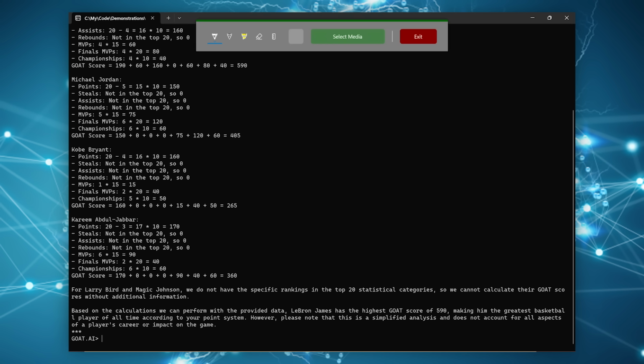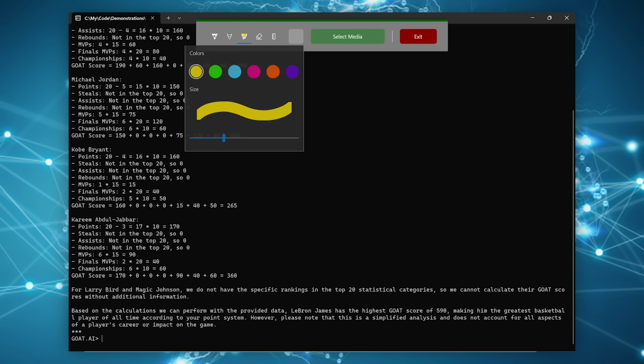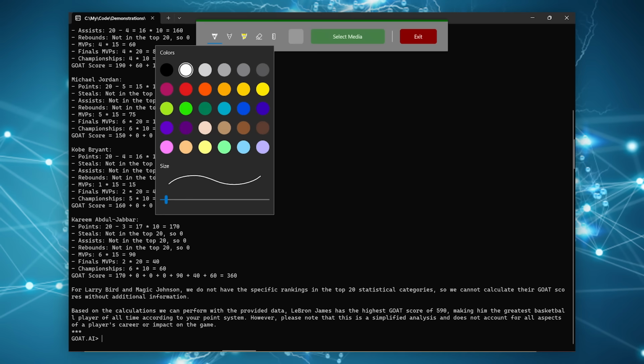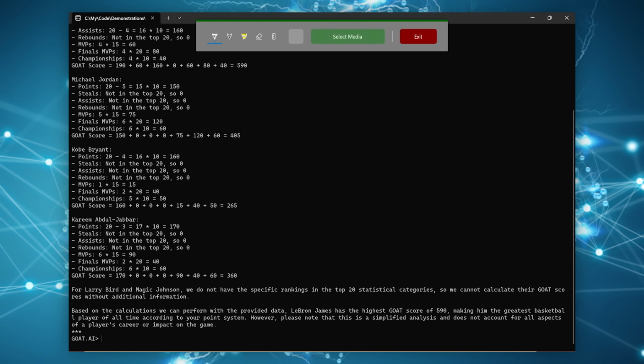So let's take a look at it and pause it here. Okay. And at the bottom, you can see it says, based on the calculations we can perform with the provided data, LeBron James has the highest GOAT score of 590, making him the greatest basketball player of all time, according to your point system. However, please note that this is a simplified analysis and does not account for all aspects of a player's career or impact on the game.